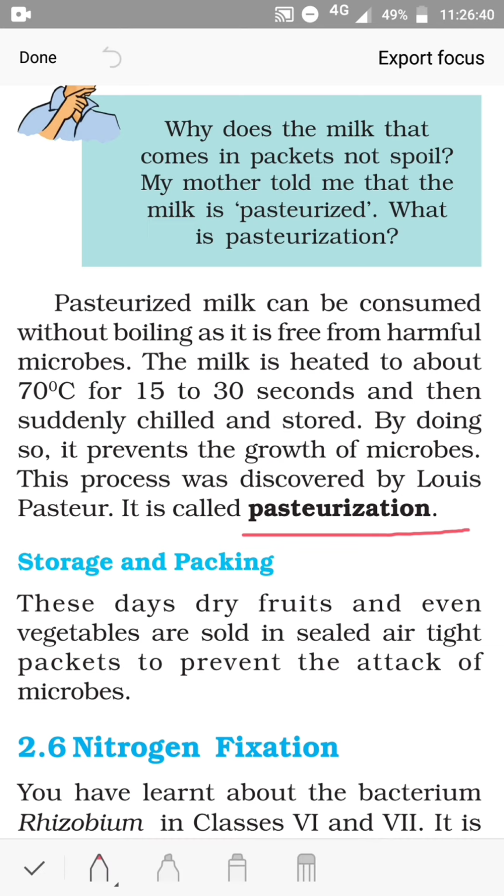Now, storage and packing. These days, dry fruits and even vegetables are sold in sealed airtight packets to prevent the attack of microbes. So, by storing it in these airtight sealed containers, that also prevents the growth of microorganisms. So, today we have learned some plant and animal diseases and also food preservation.